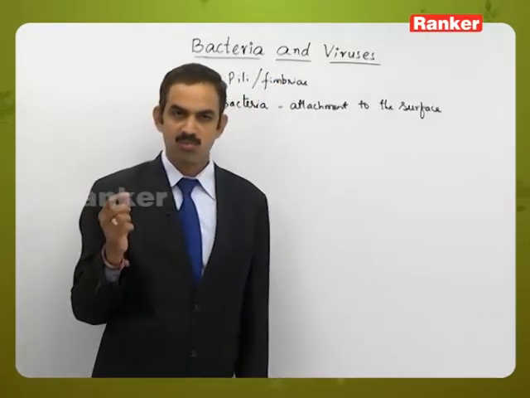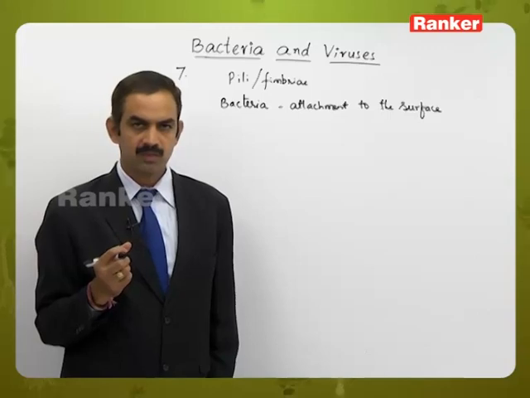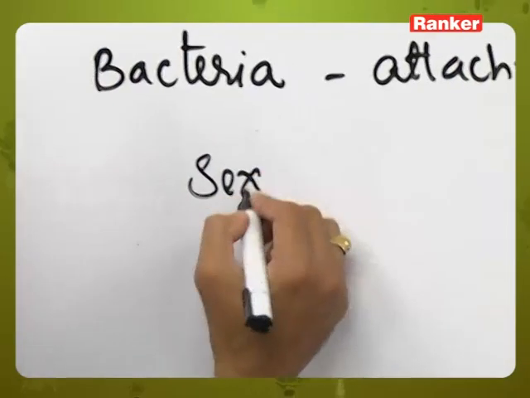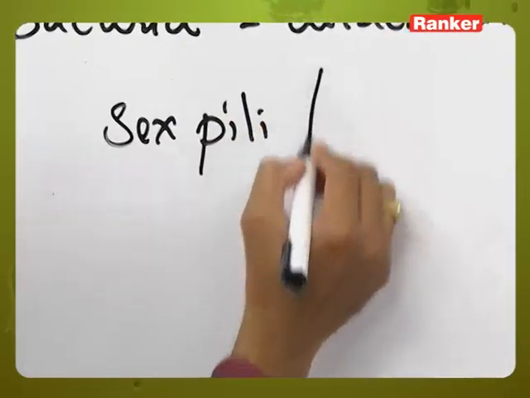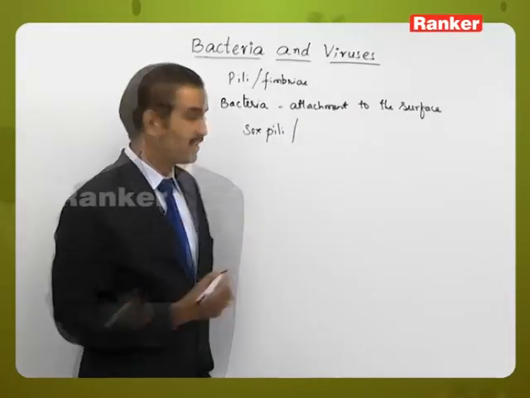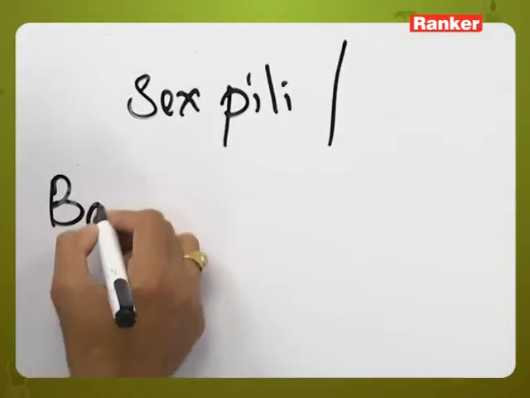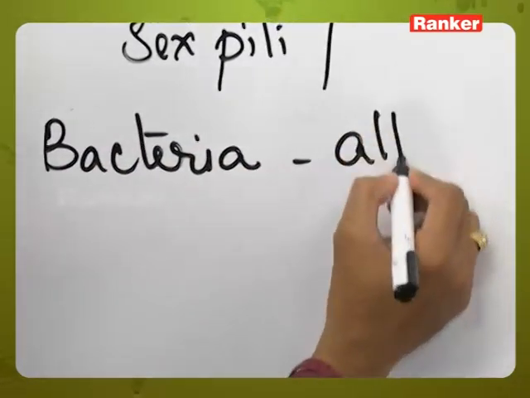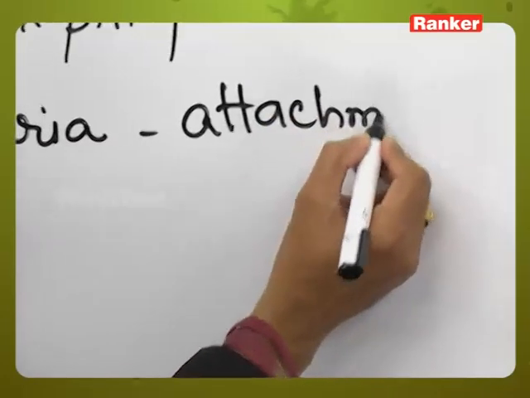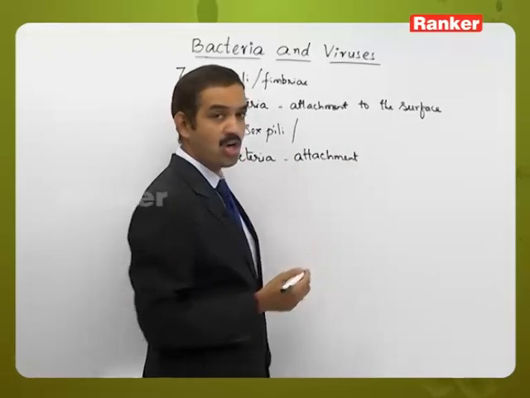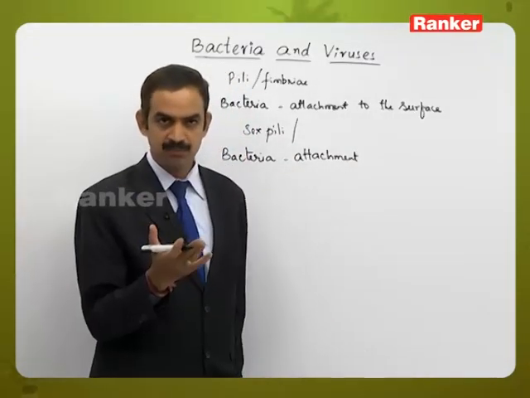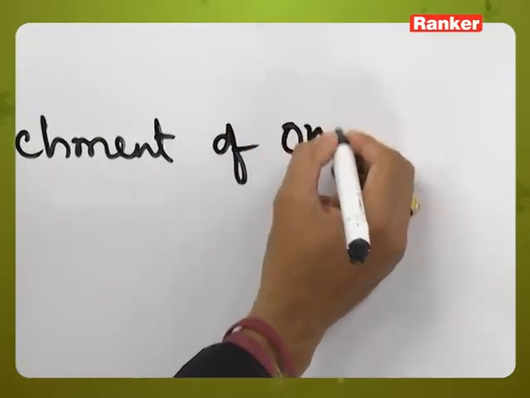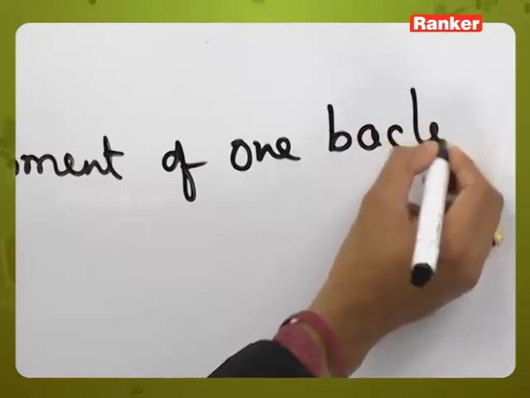Or there is one more type of pili present, those are called sex pili or sex fimbriae. These are the ones which are there with the bacteria, and they are also useful for attachment, but not to the surface or any substratum, but for attachment of one bacteria to the other bacteria.